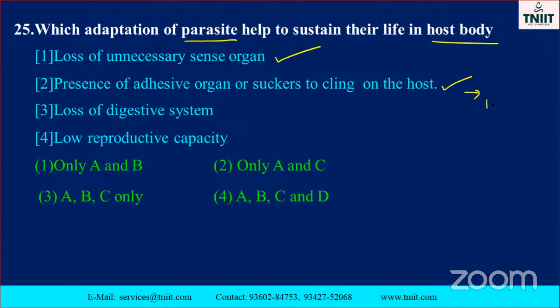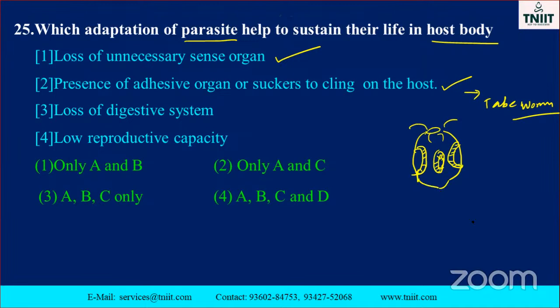Already I told you, it is an example of tapeworm. Yes, tapeworm. So the head looks like this. It contains hooks, and also has the sucker organs. Just like this, see how the structure will be. This one is called a sucker.